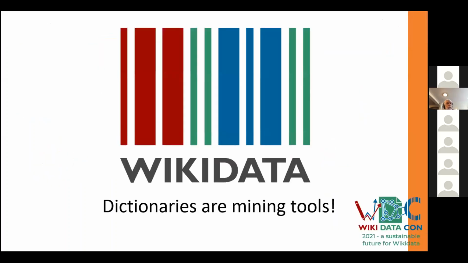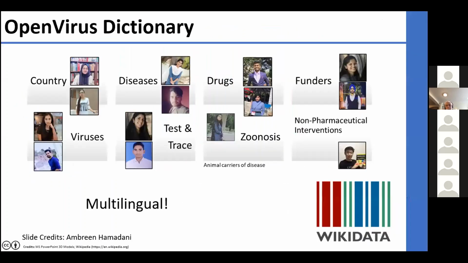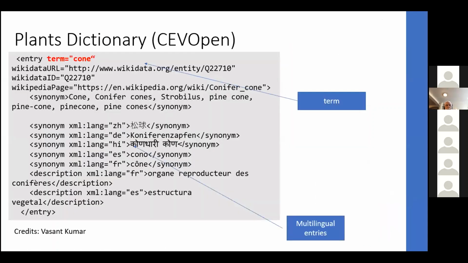As I say, dictionaries are our mining tools, and we have created so many dictionaries in the past with OpenVirus and with CV Open, and we continue to create these dictionaries as we go ahead. We have country, disease, drugs, funders, viruses, and so on. And most importantly, these are multilingual, thanks to the fact that Wikidata also catalogs information in not just one language.